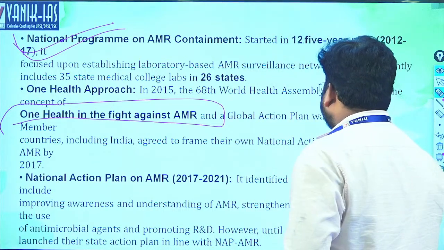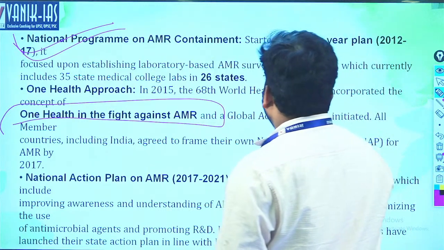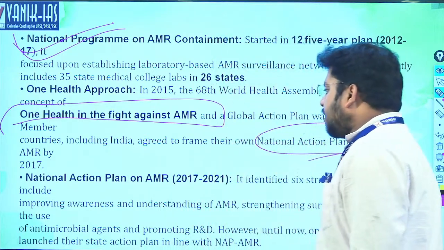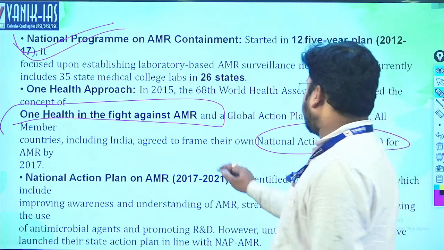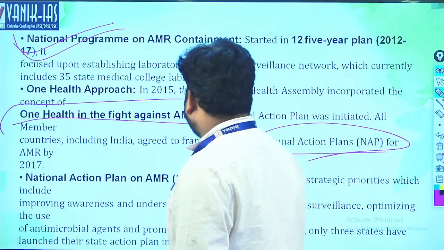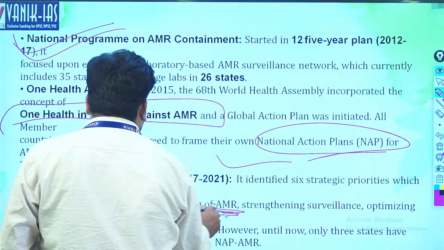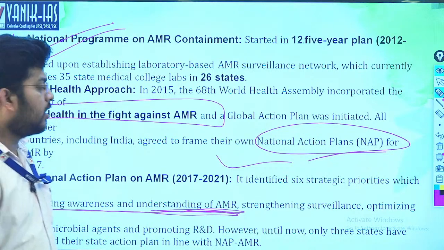And the global action plan was initiated. All the member countries, including India, agreed to frame their own national action plans. Every country will form its own national action plan on AMR by 2017. The National Action Plan on AMR 2017-2021 identified 6 priority categories, which include improving awareness and understanding of AMR. Right? We will keep people aware with respect to antibiotics, not to use the antibiotics.